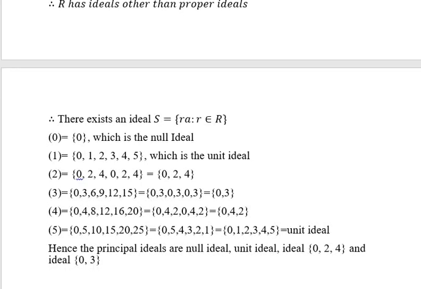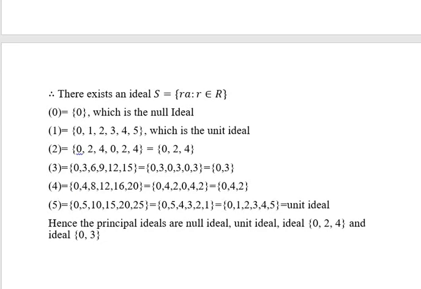Similarly, when you multiply the elements by 3, we get the elements 0, 3, 6, 9, 12, 15. Under addition modulo 6, 6 represents 0, 9 represents 3, 12 represents 0, 15 represents 3. So it will contain only the elements 0 and 3. Similarly, the ideal generated by 4 will have elements 0, 4, 8, 12, 16, 20. Again, under modulo 6, 8 represents 2, 12 represents 0, 16 represents 4, 20 represents 2. So it will have elements 0, 2, 4.